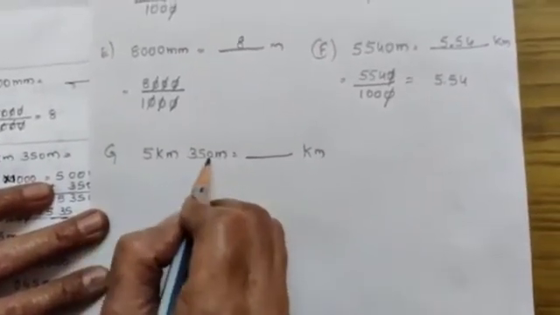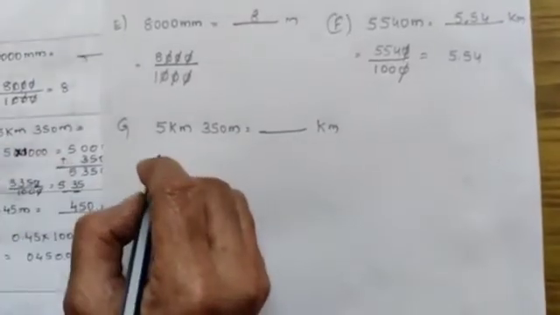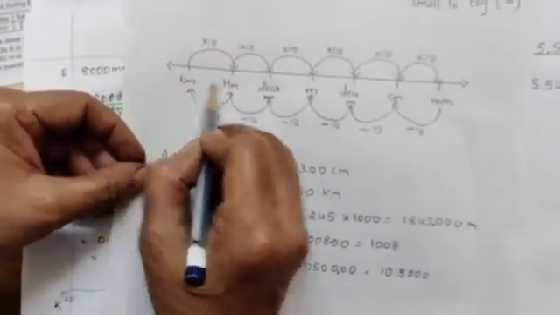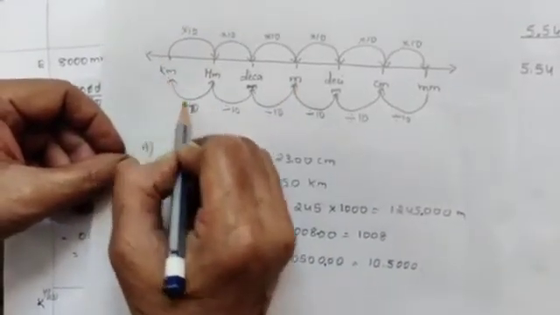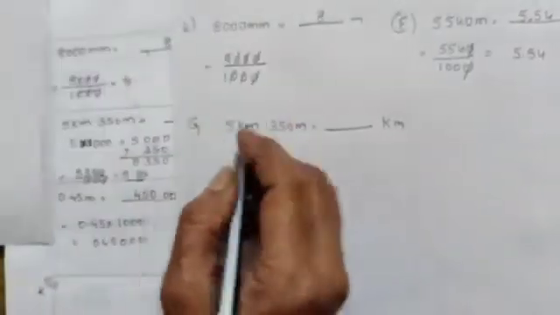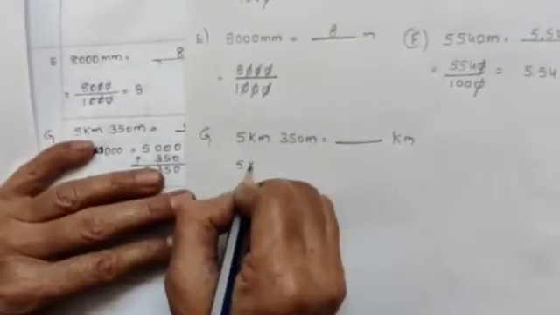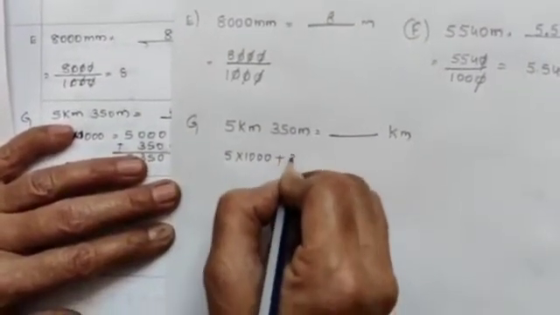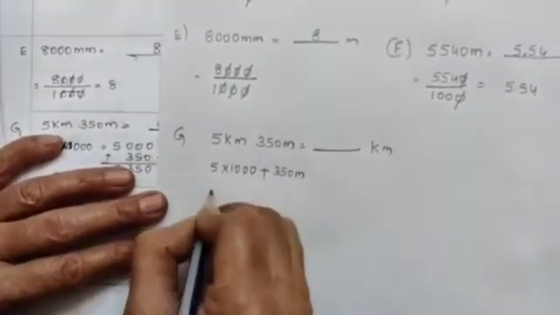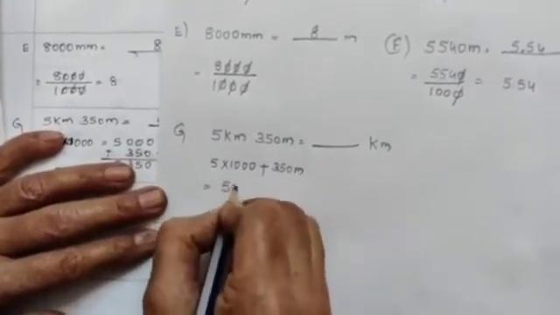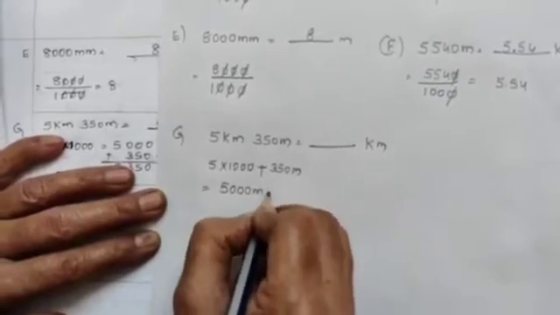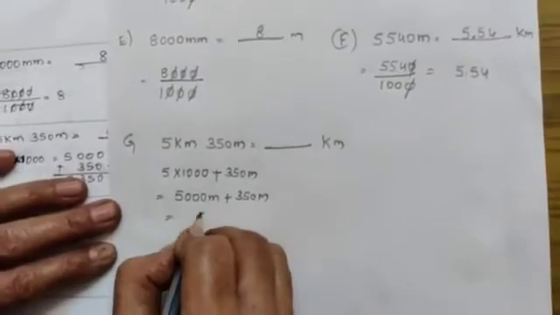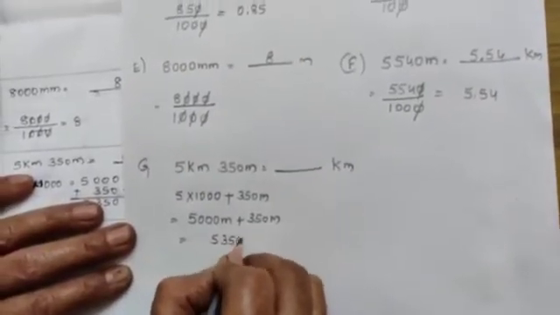Kilometer to meter, bigger unit to smaller, you have to multiply. For 5 you have to multiply 1000, plus 350 meters. 5000 meters plus 350 meters is equal to 5350 meters.